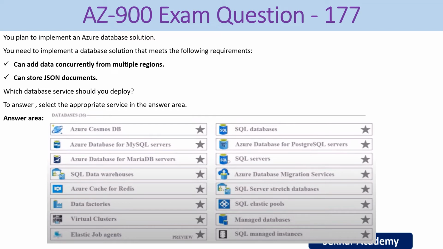Right. So to meet the following requirements, which database service should you deploy in Azure cloud? To answer, select the appropriate service in the answer area.